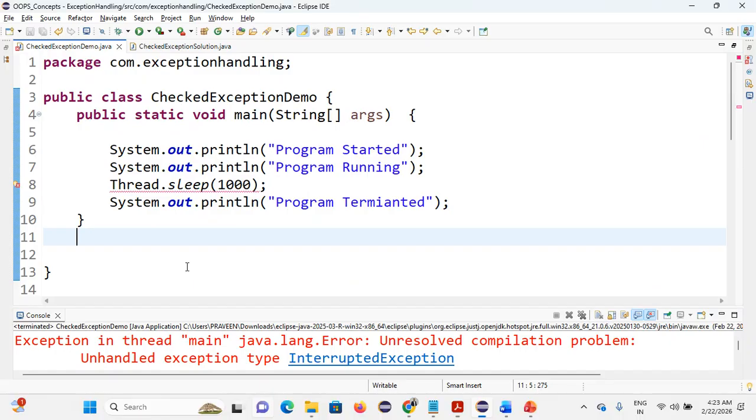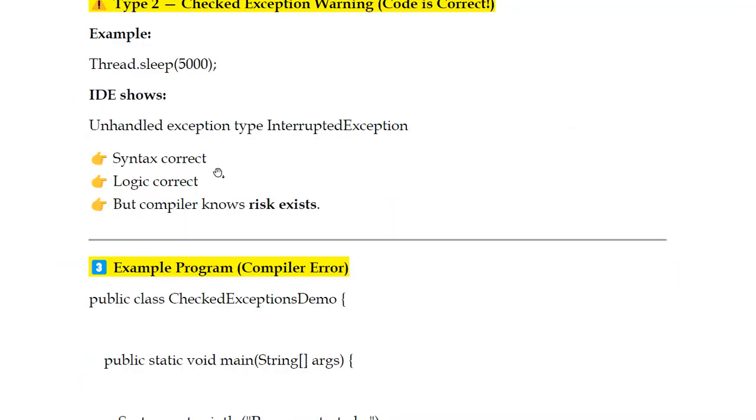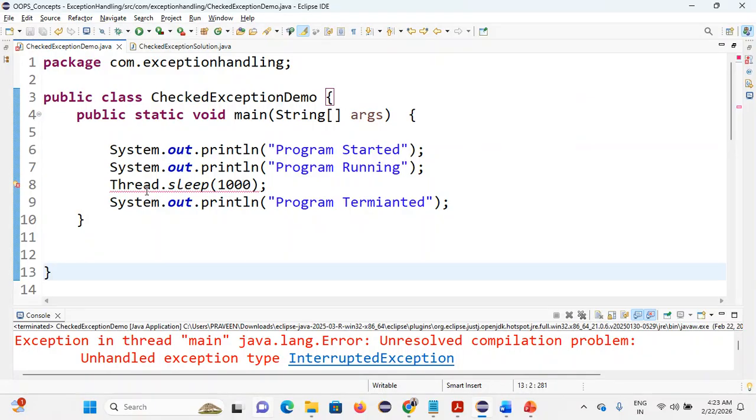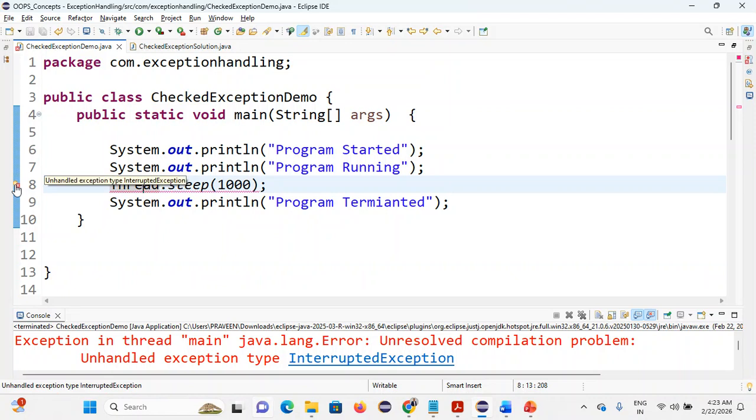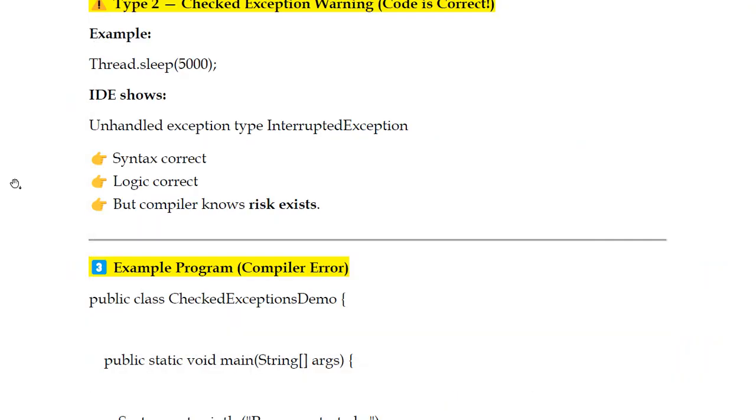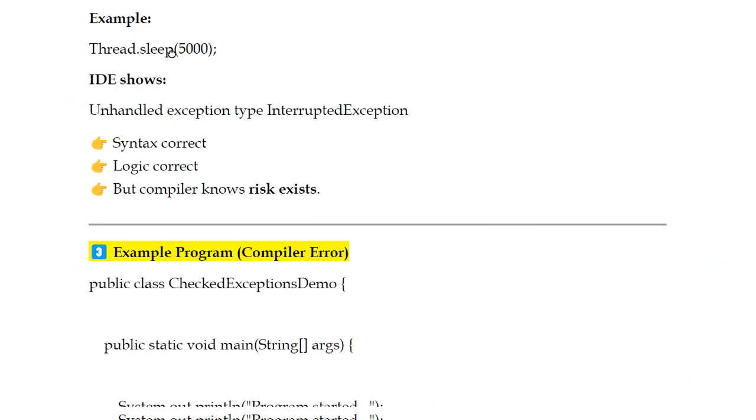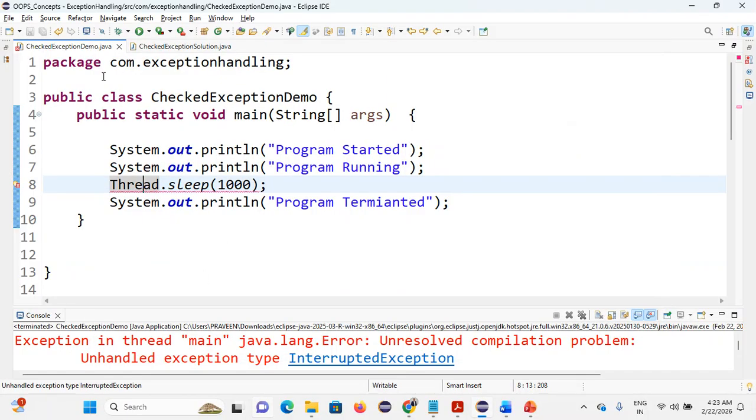I'm going to Eclipse. See here, as per the syntax, everything is right. Logic is also right. Syntax right, logic right, but the compiler knows a risk exists. See here, at line number 8, if you click this, what is it showing? Unhandled exception type, interrupted exception. During compilation time itself, it is checking. So that is the reason the compilation error is coming.